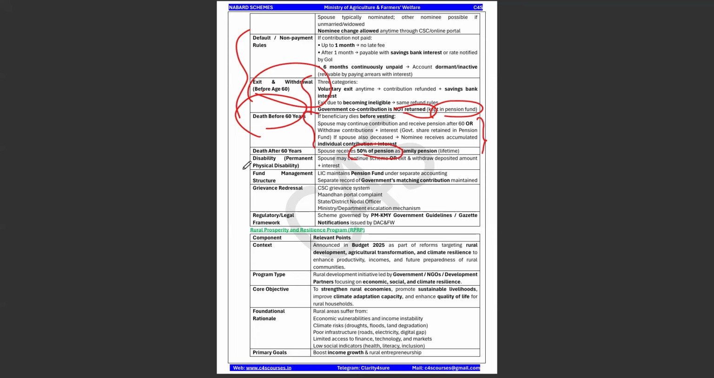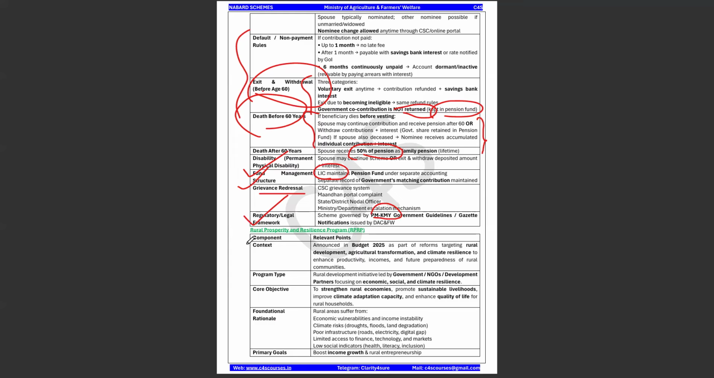Okay. And there is also a disability provision with this. So if the spouse is going to continue the scheme, he or she can continue, or can exit or withdraw the deposit amount. And the fund manager, we all know, is LIC. Okay. Grievance redressal, it also has grievance redressal. And the regulatory framework, we all know, is by the guidelines of this particular scheme.